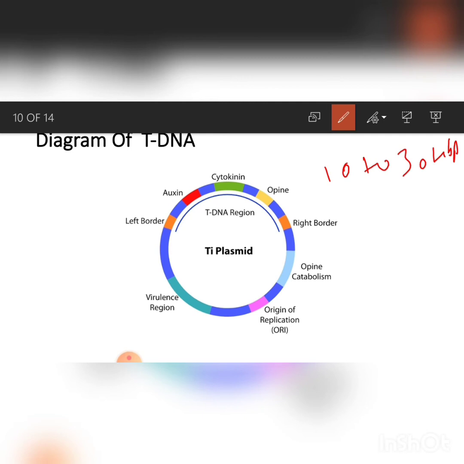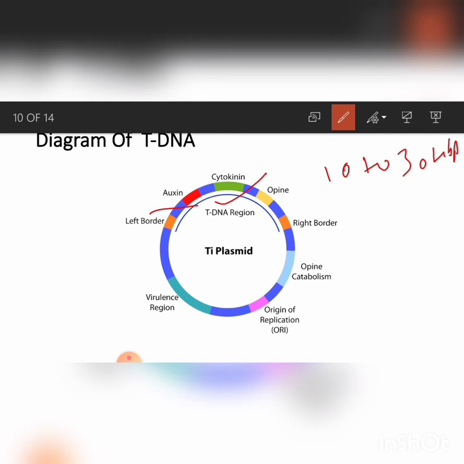It consists of plant hormone synthesis regions. First is the auxin synthesis region, second is the cytokinin synthesis region. Oversynthesis of auxin inhibits the growth of shoot, and oversynthesis of cytokinin inhibits the growth of root.